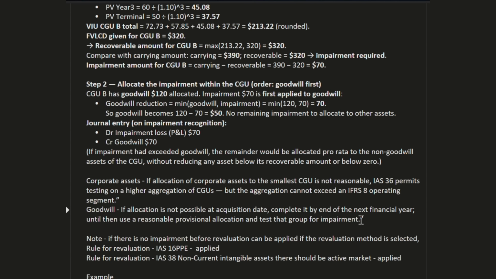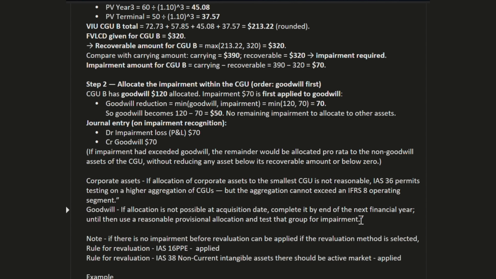When goodwill is calculated, then impairment is deducted from the goodwill. Simple. So if there is impairment of 200 and goodwill of 500 is available, 200 will be deducted from the 500 at the reporting date. Simple concept. This is the topic of entire consolidation. I just explained in a short way how it works.